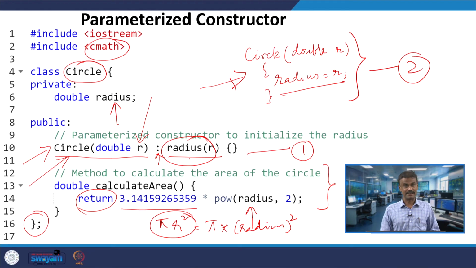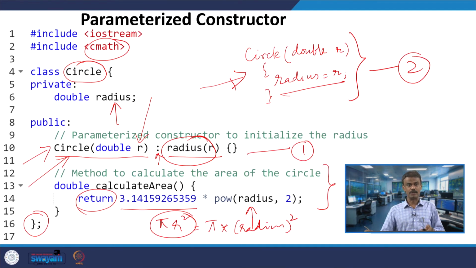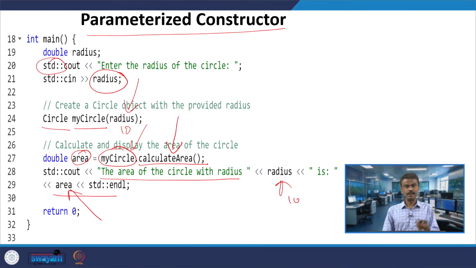Radius will take the value 10, and then when my circle, the object, invokes calculate area, you have 3.14 into r into r, the radius into radius. So that means pi into radius squared, pi r squared, will be calculated.